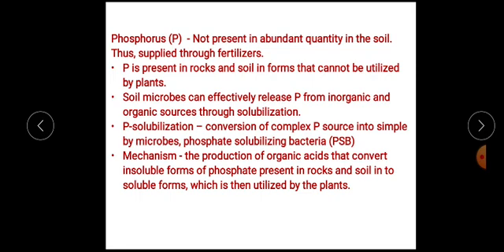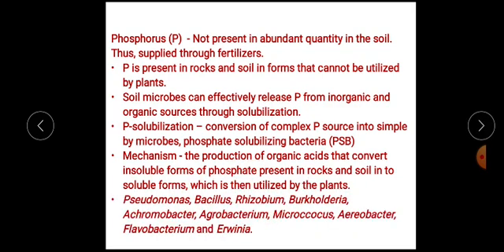The mechanism by which they make this phosphorus available is through the production of organic acids. These organic acids released by phosphate solubilizing bacteria convert the insoluble form of phosphorus present in rocks and soil into soluble form, which is then utilized by plants.